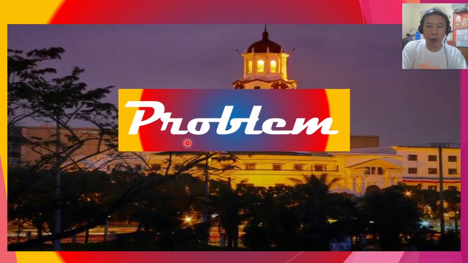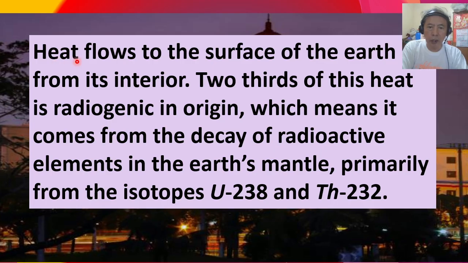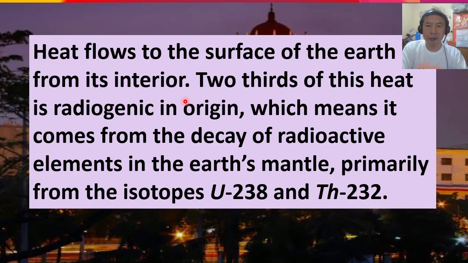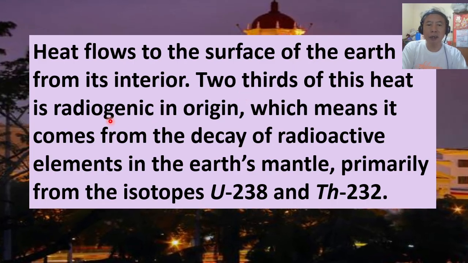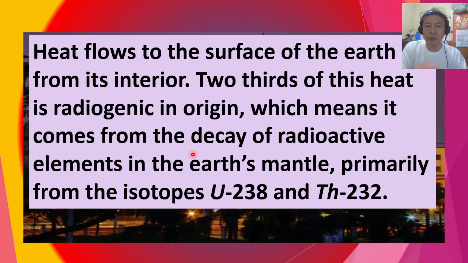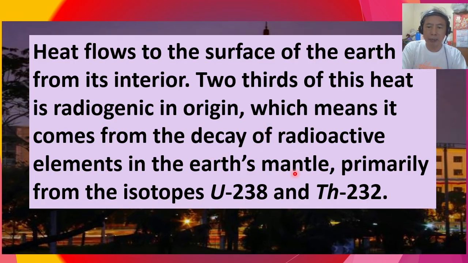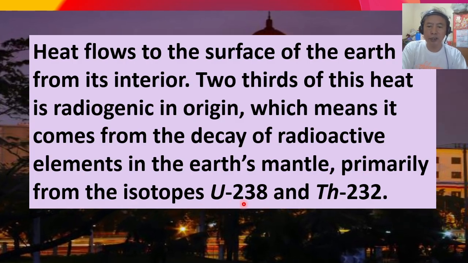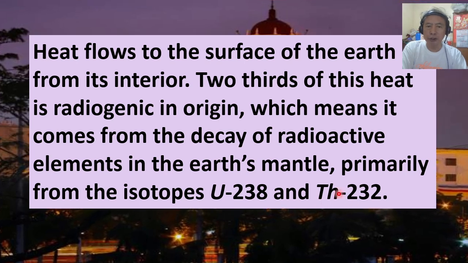This is the problem. Heat flows to the surface of the Earth from its interior. Two-thirds of this heat is radiogenic in origin, which means it comes from the decay of radioactive elements in the Earth's mantle, primarily from the isotopes uranium-238 and thorium-232.